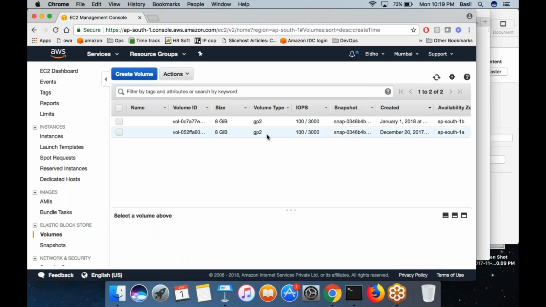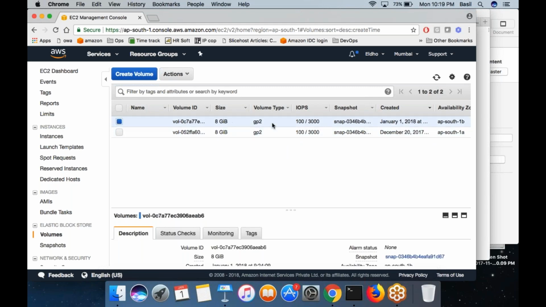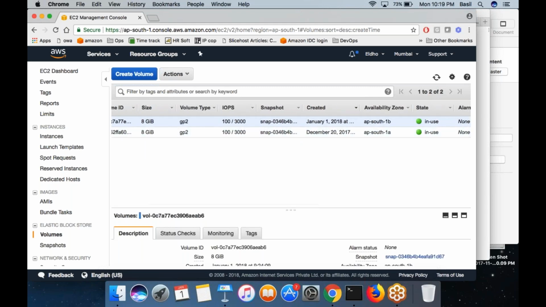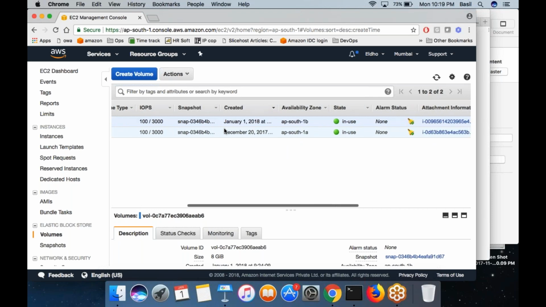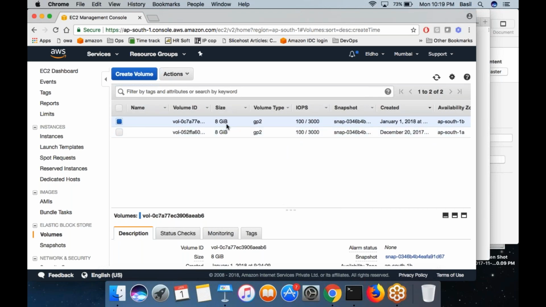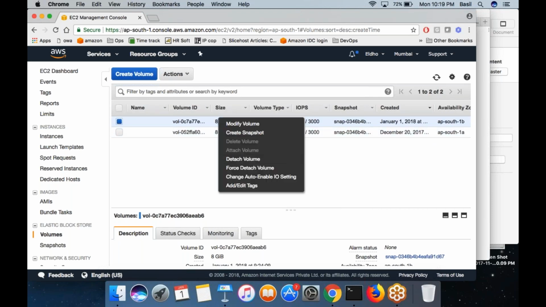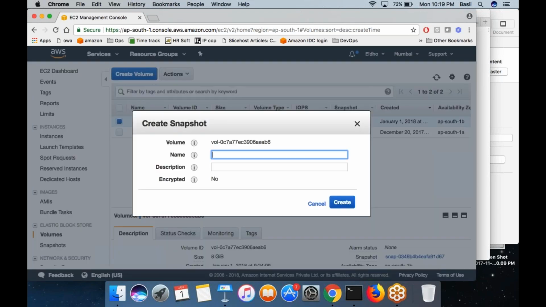And if you want to take a complete hard disk backup, you can take snapshots. This is the primary hard disk of my system, right? This is my primary hard disk. Now let's say I want to take a backup of this hard disk. I can right click, then select this option, create snapshot, then give it some name.